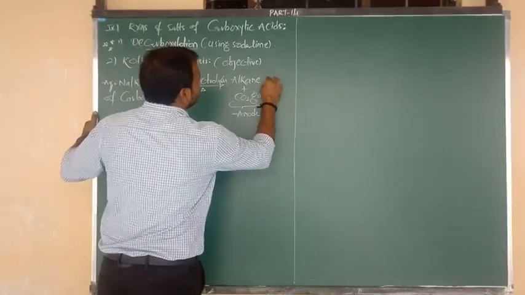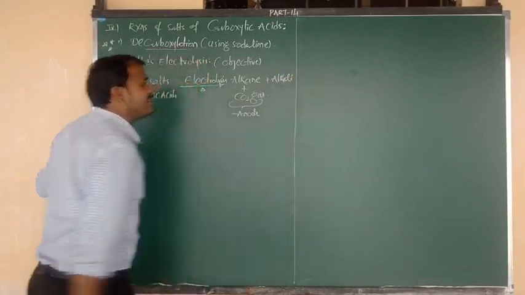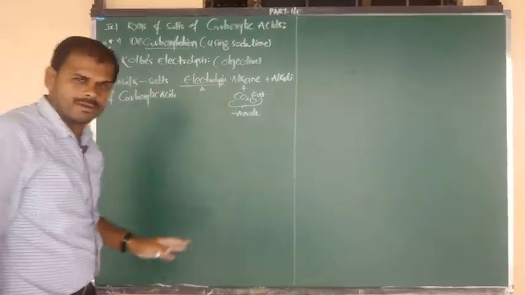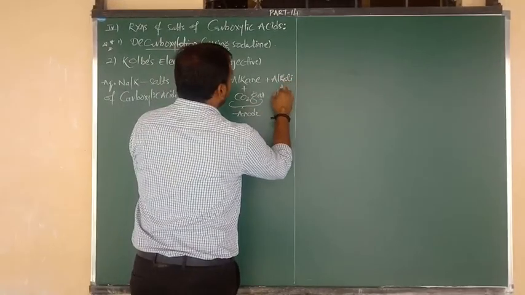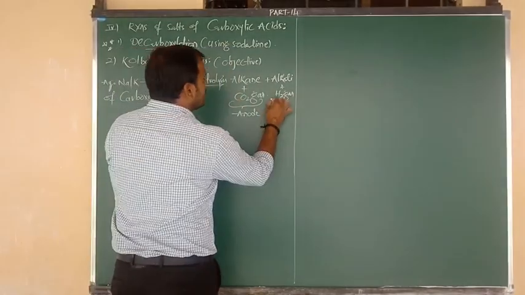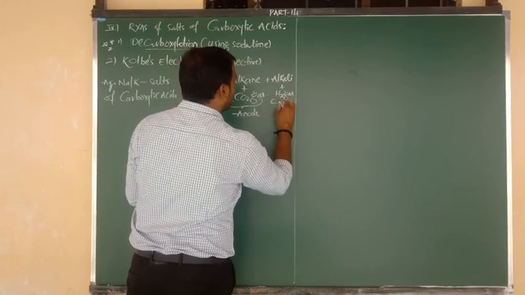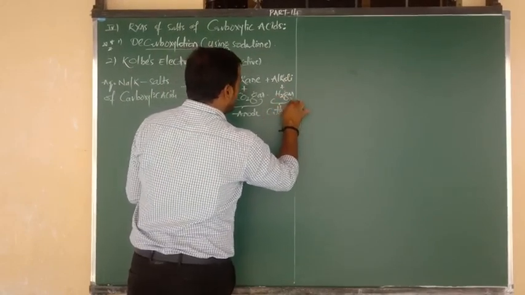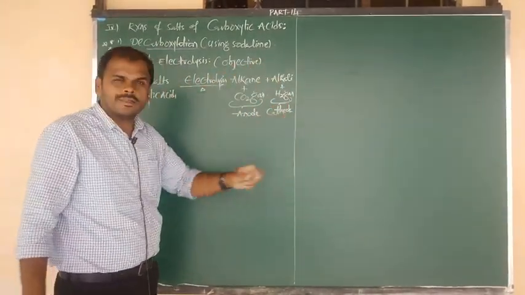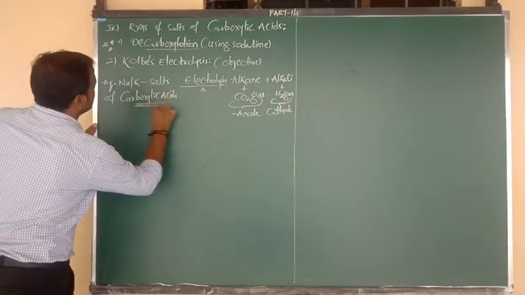Along with these 2, we get the product alkali. What is meant by alkali? The meaning of alkali is one particular base, maybe sodium hydroxide or potassium hydroxide. So along with alkali, H2 gas is released. So alkali and H2 gas are the 2 products obtained at the electrode, which is the cathode. So alkane and CO2 gas are obtained at the anode, and alkali and H2 gas are obtained at the cathode. So this is the reaction, try to remember, very important.